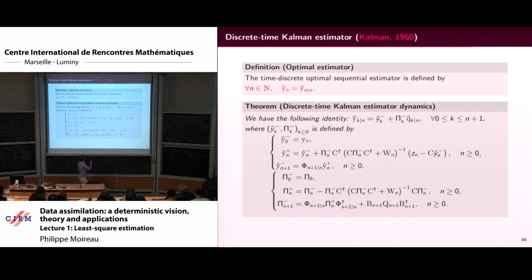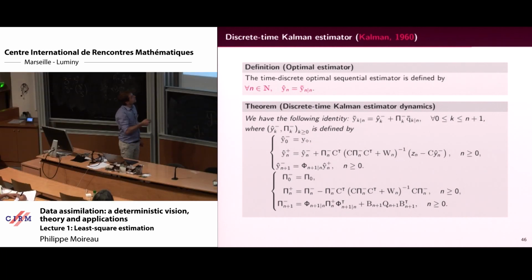And you will find that to compute that, you have to solve this algorithm. And actually in this algorithm, you see somehow the Riccati equation split into two steps. And that's very nice. The first step is called correction, and the second step is called prediction.